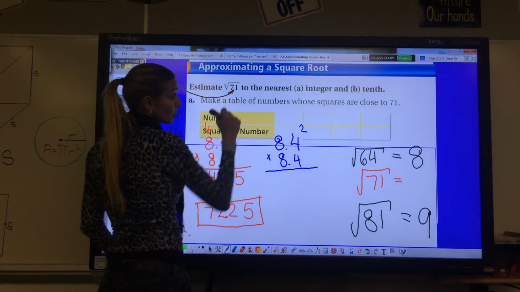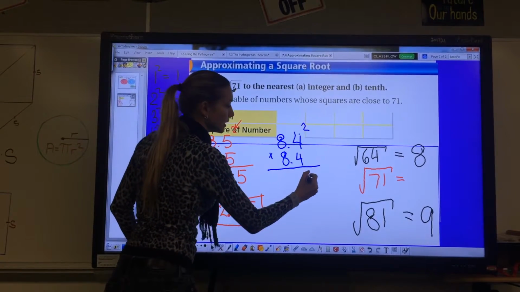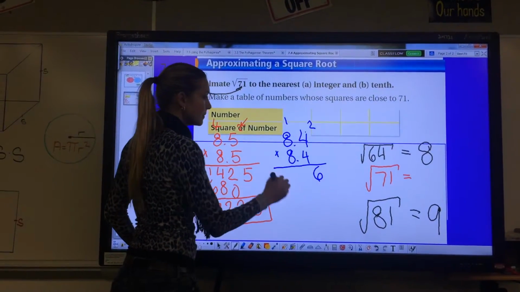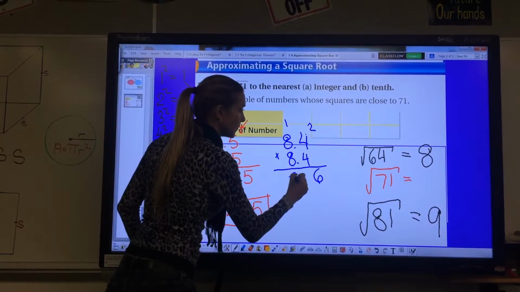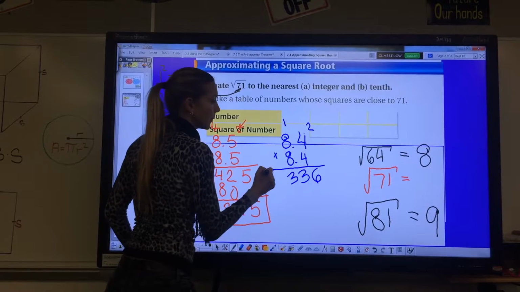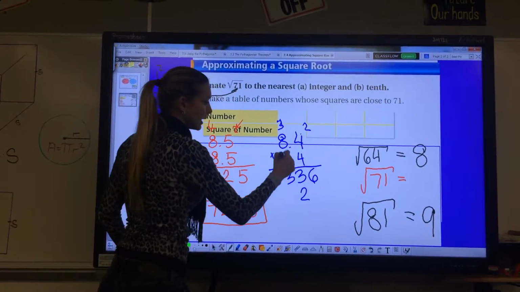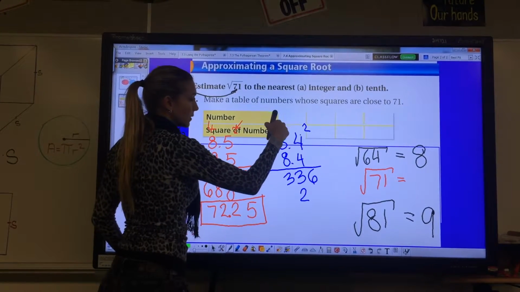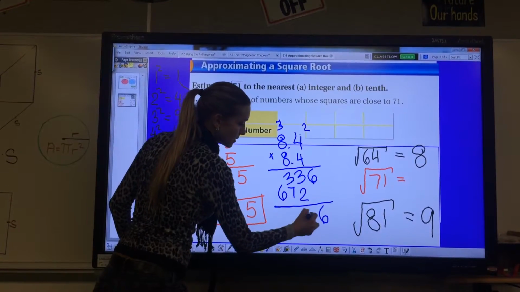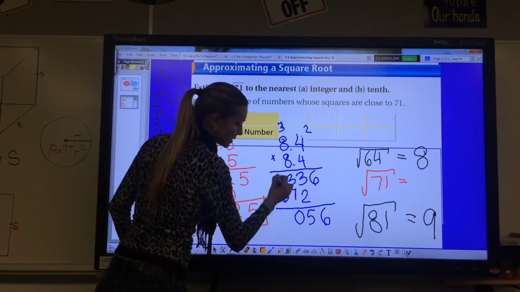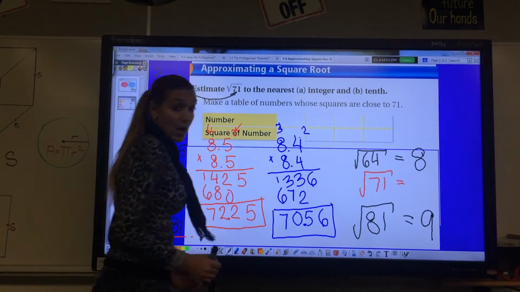And hopefully I'm going to get close, maybe even hit 71, I'm not sure. 4 times 4 is 16. 8 times 4 is 32, plus 1 is 33. 8 times 4 is 32. 8 times 8, 64, plus 3 is 67. And the result is 70.56, and I think I found it.